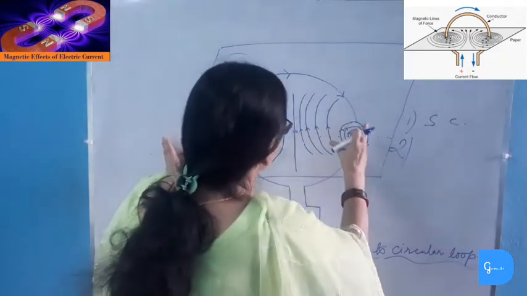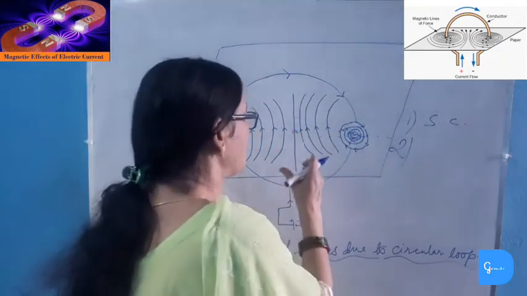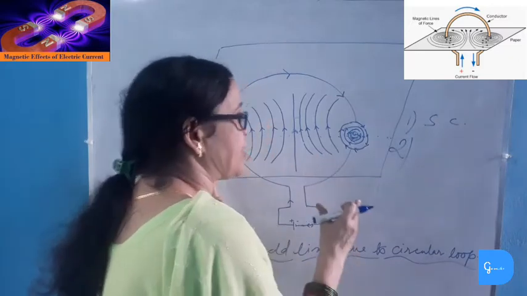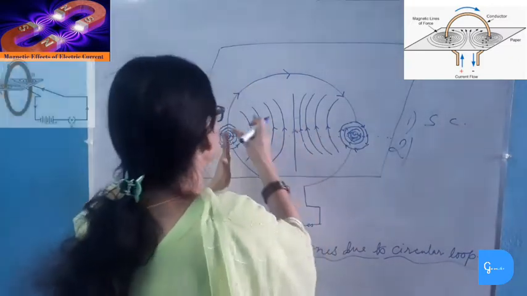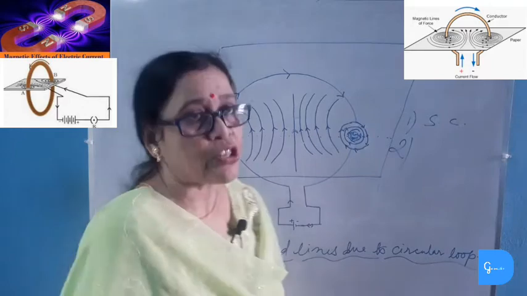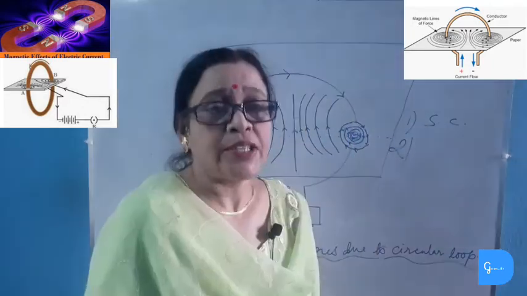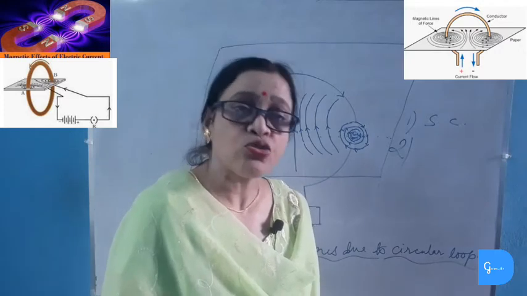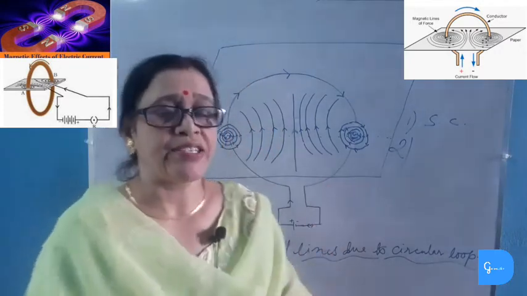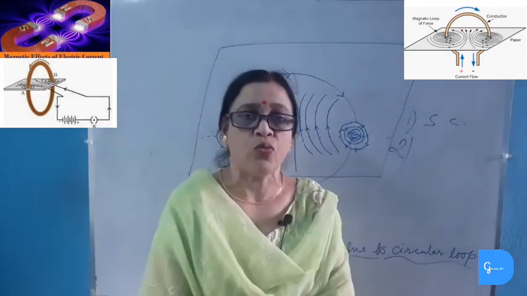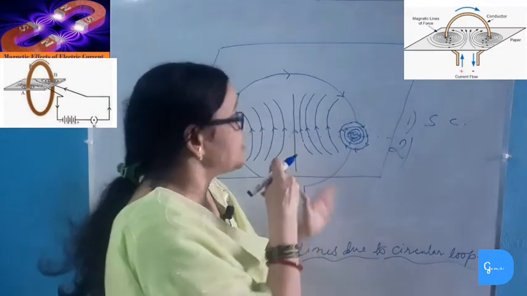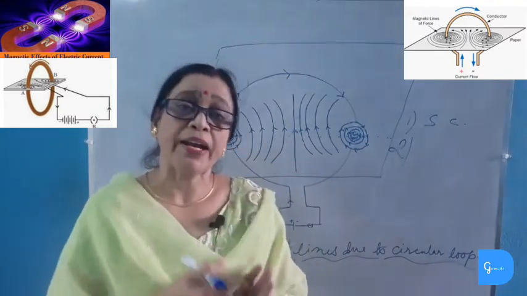If we increase the radius of the circular loop, then the magnetic field produced will become weaker and weaker, and as we come closer to the circular loop, the magnetic field strength will increase, and if we increase the strength of the current, then the strength of the magnetic field will also increase. Now, here we have taken the example of only one single circular loop. If we take a number of turns of this circular loop, then we will find that the magnetic field